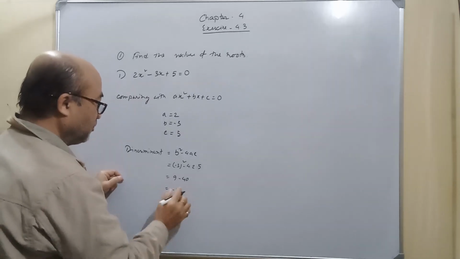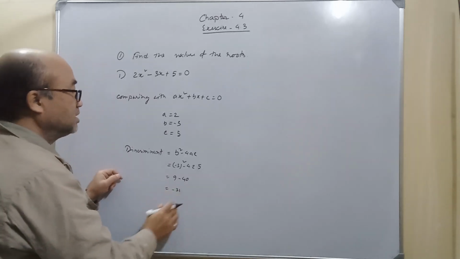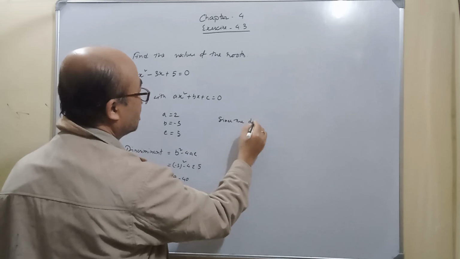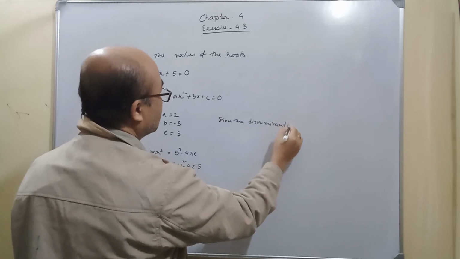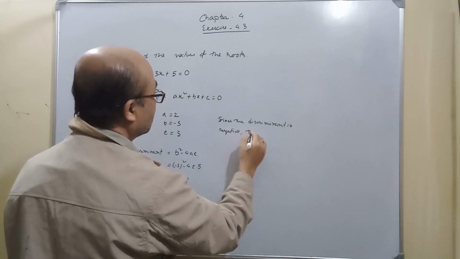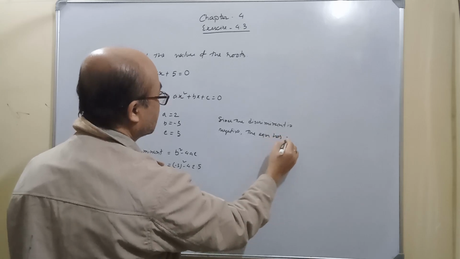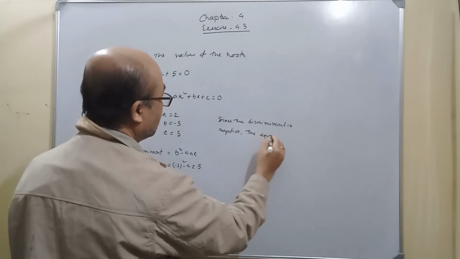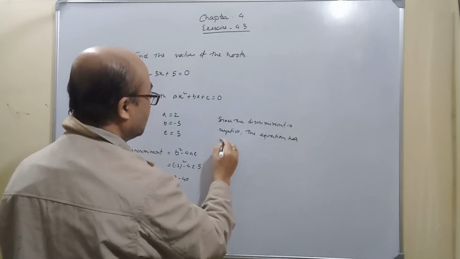So what does it mean? If the discriminant is a negative number, what does it imply? Since the discriminant is negative, the equation has how many real roots?